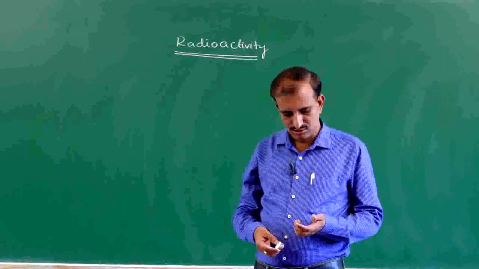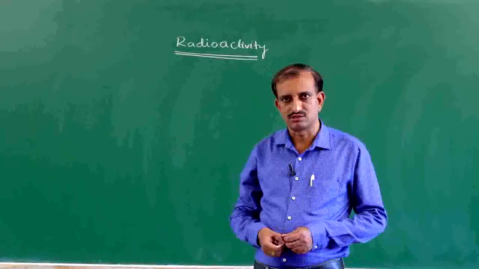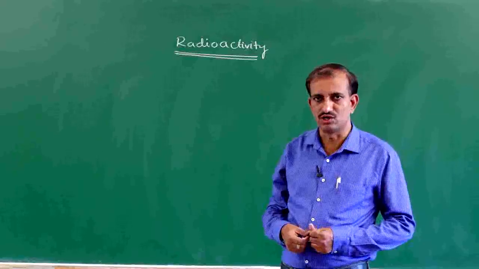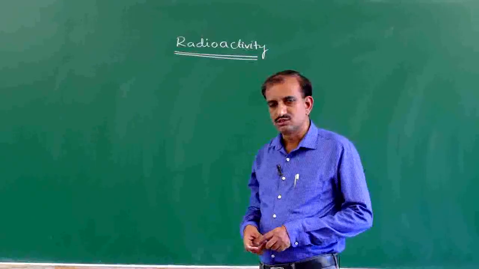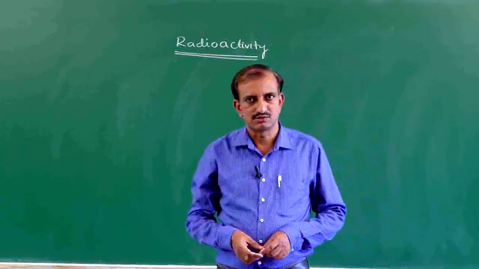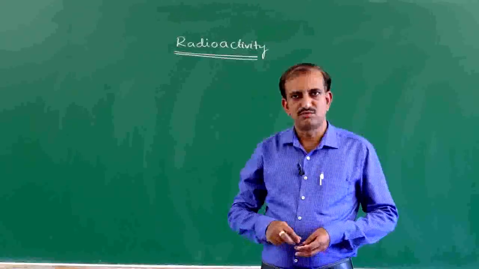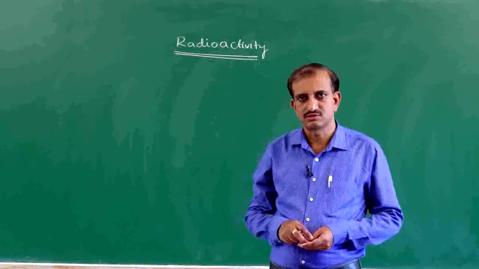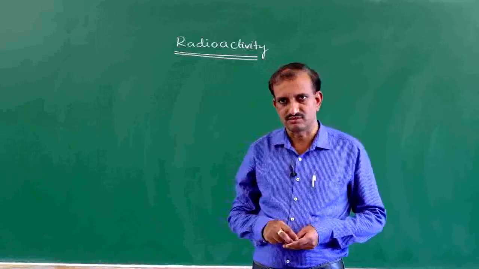See what happens to a heavy nucleus if it contains a large number of nucleons. In the study of the binding energy curve, we studied that as the mass number of a nucleus increases, the binding energy per nucleon goes on decreasing.